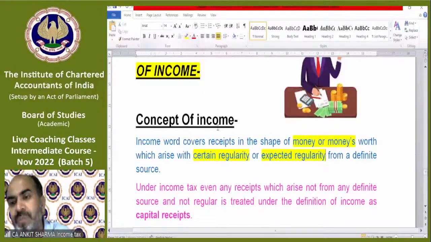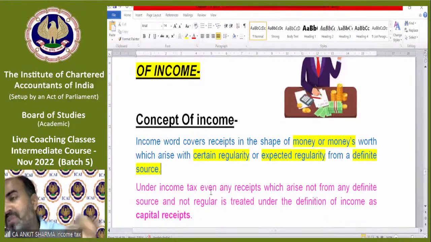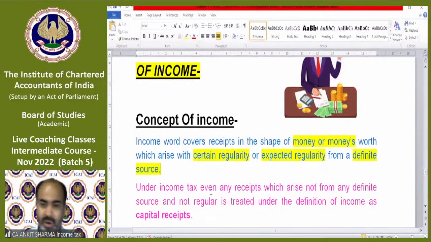Actual regularity or expected, and a definite source. We should know from where we will get the money. If I am doing a job, I will get the money from the employer. If I'm doing business, I will get the money after sale of a product or after providing a service. So these are the 3 main characters of income: monetary or non-monetary, regularity or expected regularity, and a definite source.